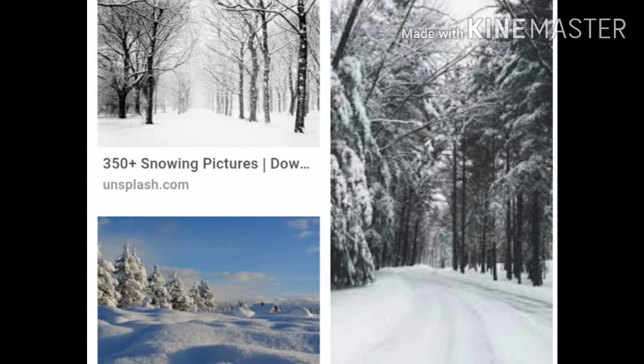Where does snowfall occur? Snowfall occurs in the high altitude areas, in the high altitude places. It means places that are located at the high altitude, at the high height. In such areas, snowfall occurs. Snow is the solid form of precipitation. Snow does not flow like water. Instead of flowing, because of its thickness, layers of the snow get deposited.